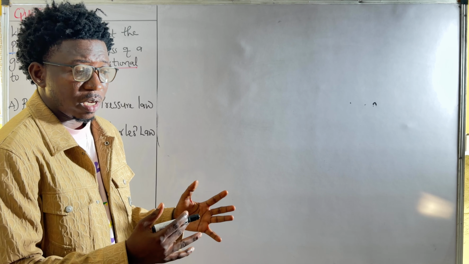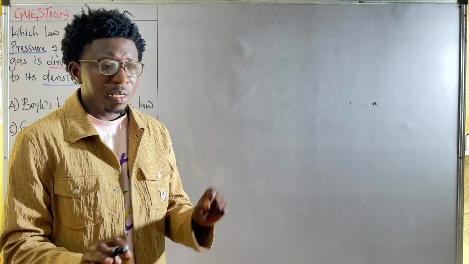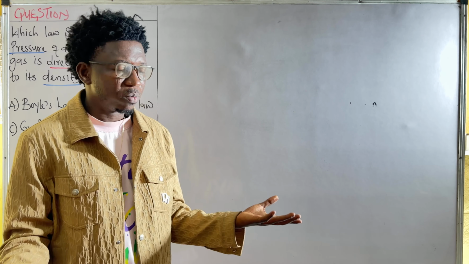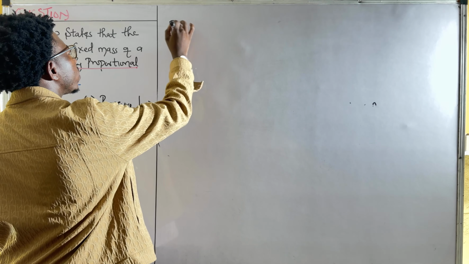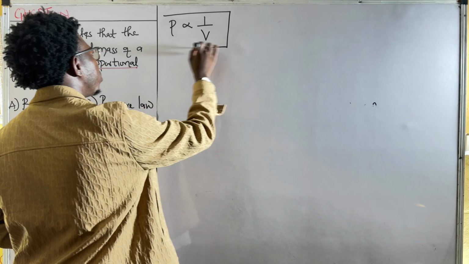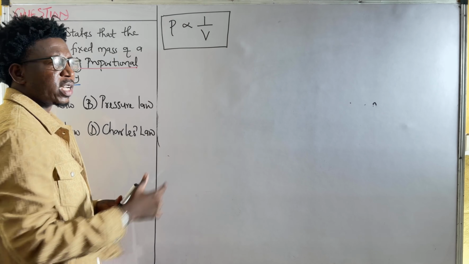So if temperature and amount of gas are constant, volume is inversely proportional to pressure, and pressure is inversely proportional to volume, vice versa. So let's use that: pressure is inversely proportional to volume. This is Boyle's law.